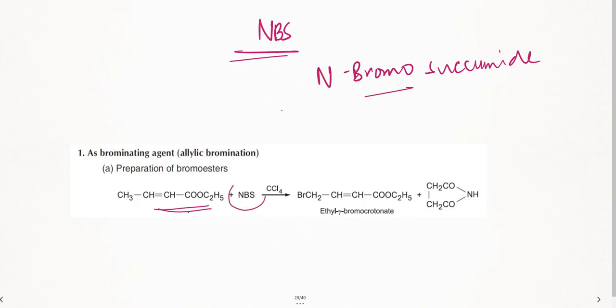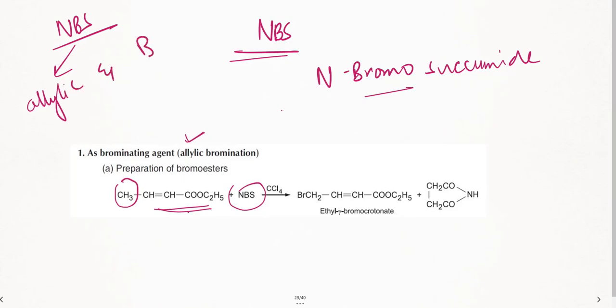So I am using NBS. An important thing is allylic. Wherever you have an allylic group, this is what is used. I can use NBS at two different positions, wherever there is allylic as well as benzylic compound, I can add bromine. This is what you need to remember.